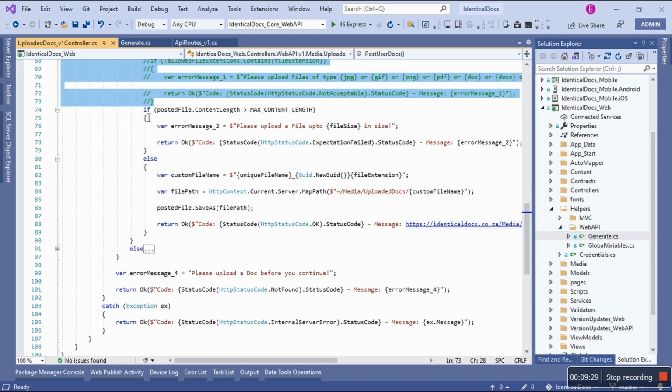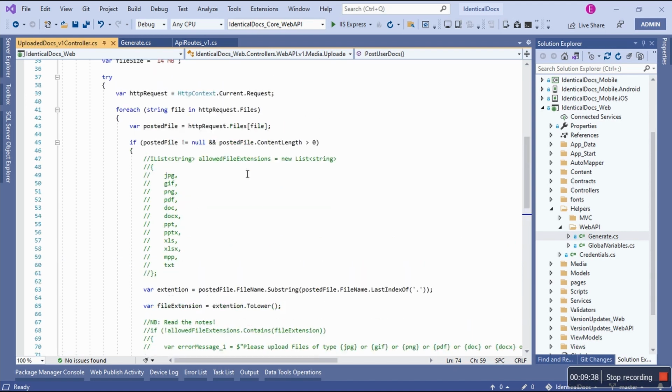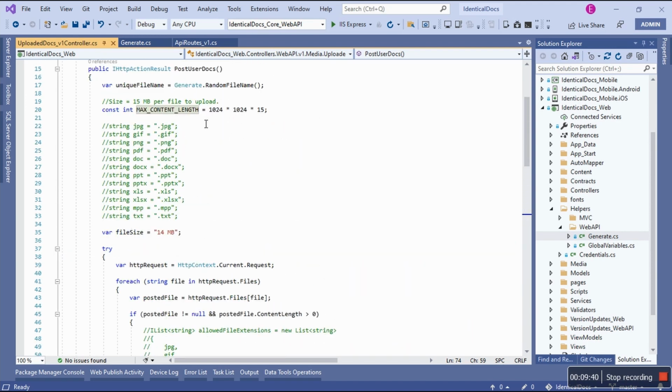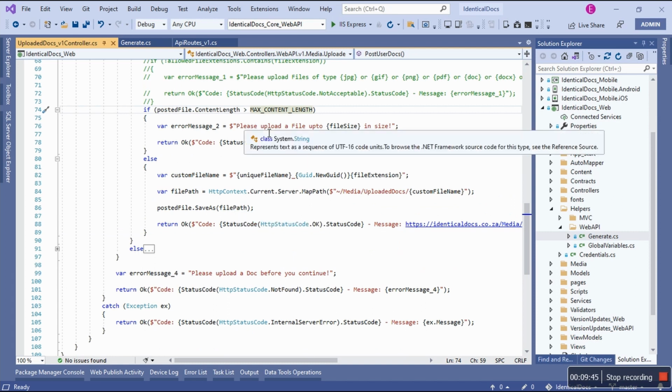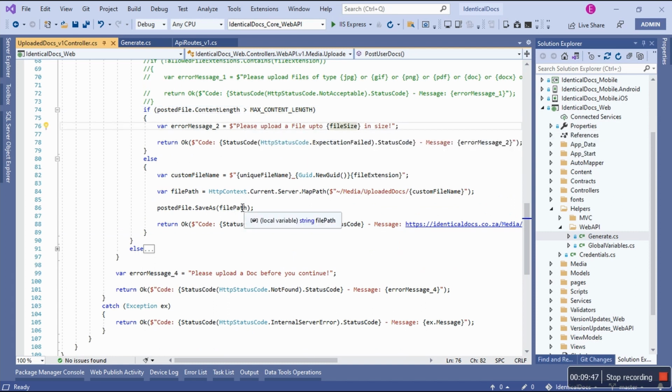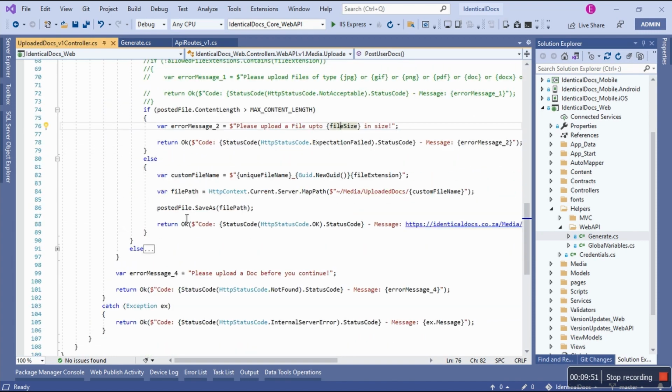But then I'm going to have an if statement and the else. If the content length out of the posted file is greater than the max content length, meaning that they supposedly exceed 50 megabytes, we're going to return an error to say, listen, please upload a file up to, look at that, 40 megabytes. But that's the maximum, it doesn't need to get to 40 megabytes. This also ensures that you cannot upload a video, you cannot upload a movie, you cannot upload a thing that's more than that size. It's very important. Defensive programming.